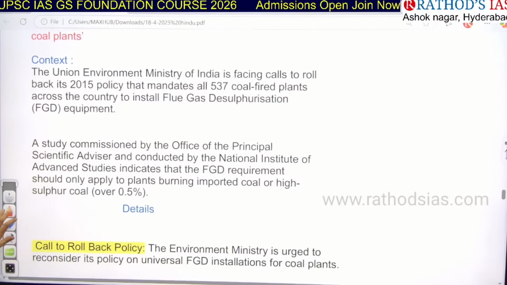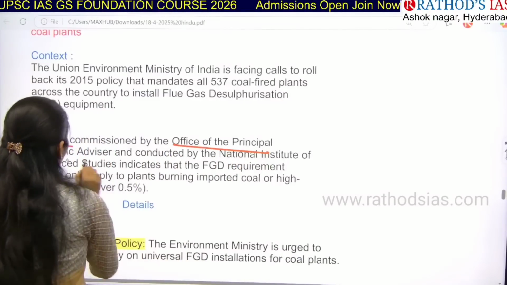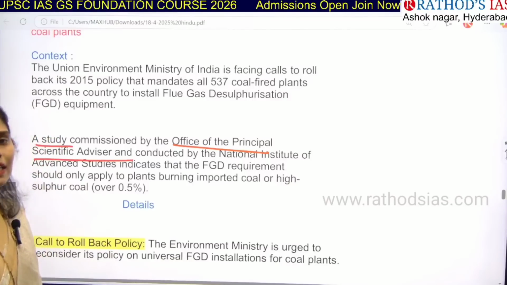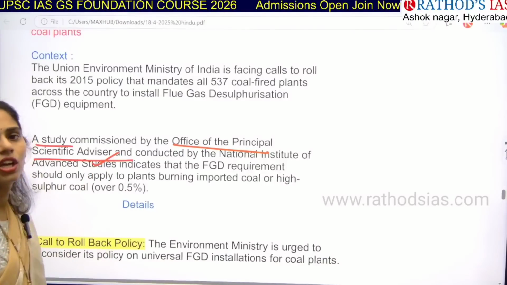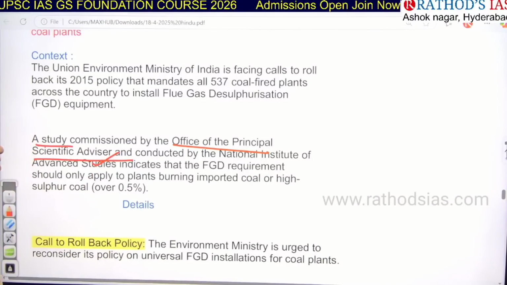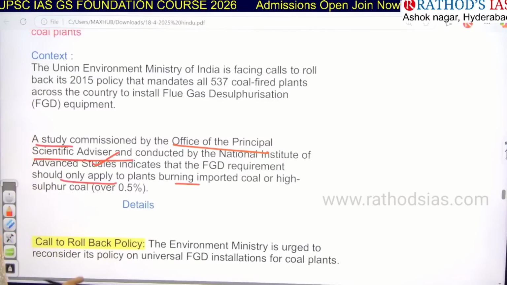The study was commissioned by the Office of the Principal Scientific Advisor. In the study, they are saying that the flue gas desulfurization requirement should only apply to burning of imported coal or high sulfur coal.